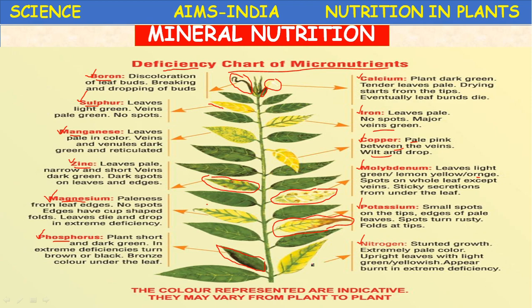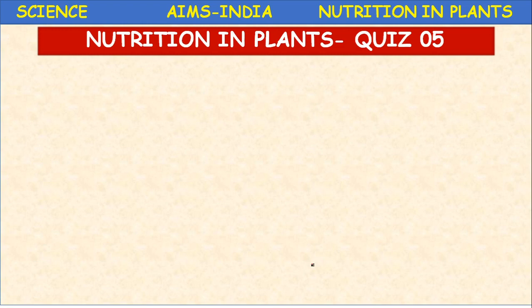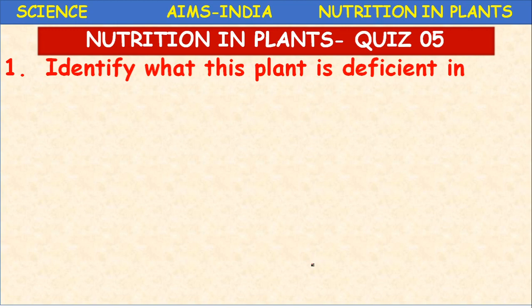Okay, children, let us proceed. Today's class has ended. Today's quiz includes the symptoms on these plants and leaves. This may not be included in tomorrow's exam, but up to replenishment of nutrients, you need to read the textbook thoroughly so that you can write the exam well tomorrow. Let us proceed, children. Identify what this plant is deficient in.